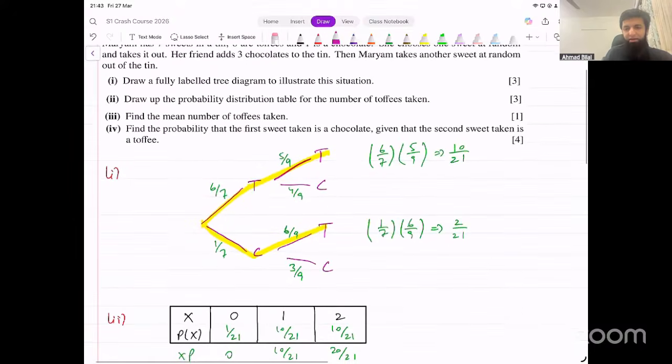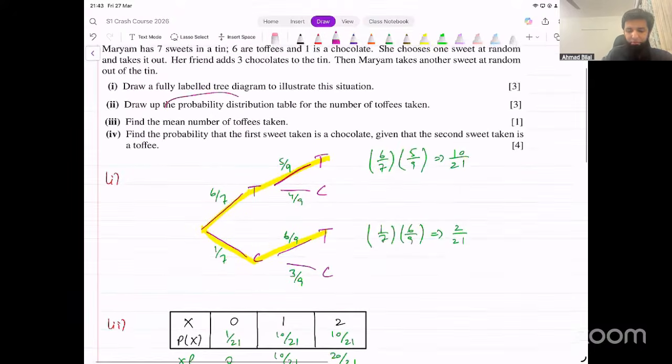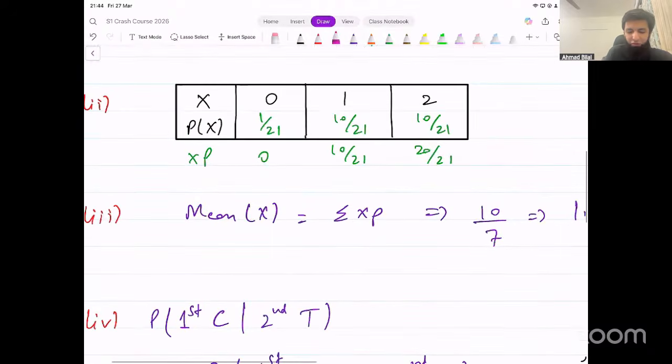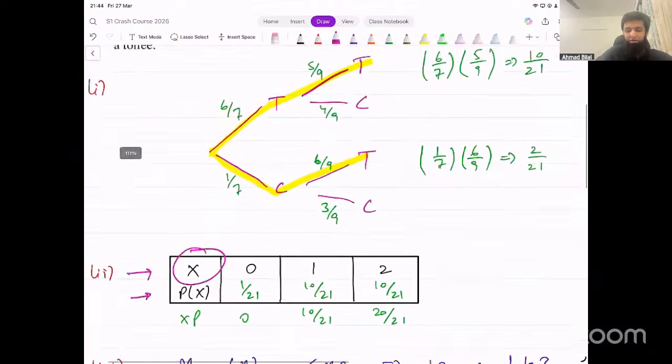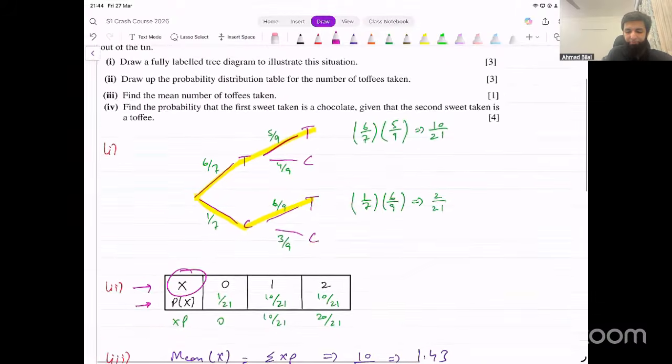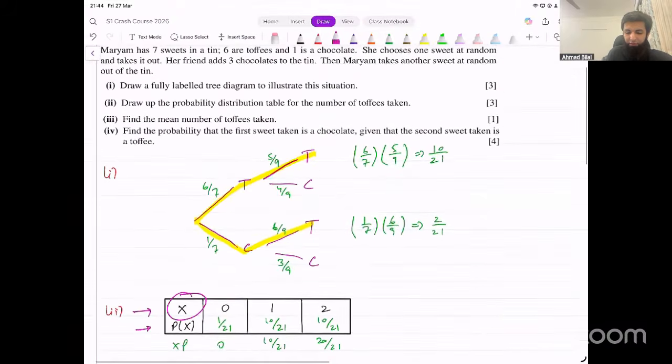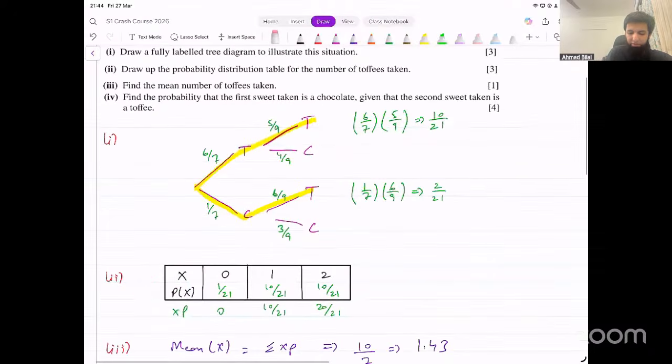So this is a discrete random variables concept, probability distribution table. This table means that you just have two rows like this, in which in the first row, you write down the possible values of the variable that you've got. In this case, they were talking about number of toffees. Now, what could be the number of toffees? It could be 0 or 1 or 2. So we write that in one row, and in the second row, we write down the corresponding probabilities for them.